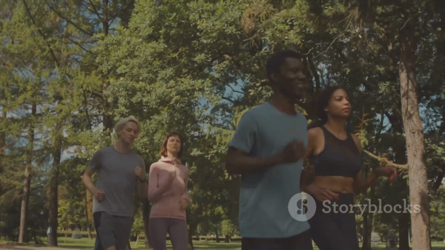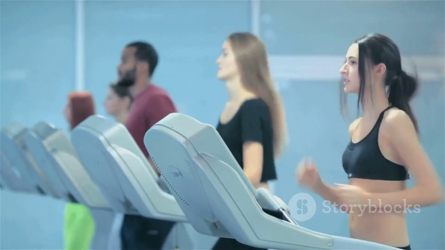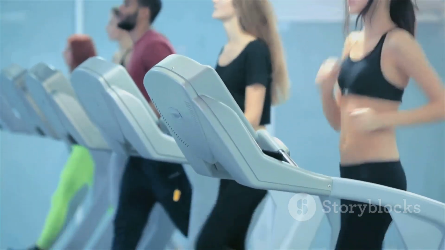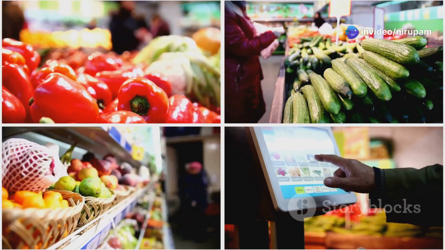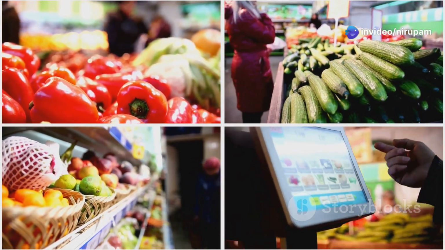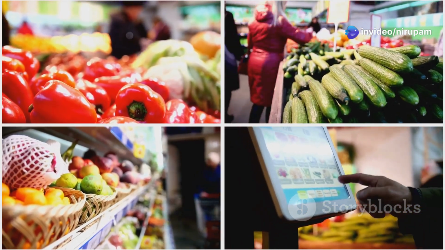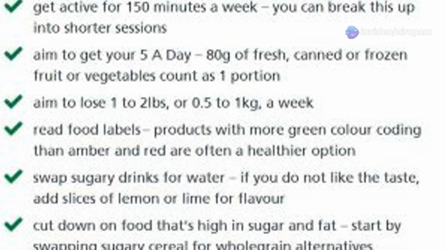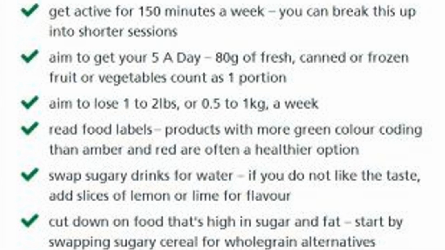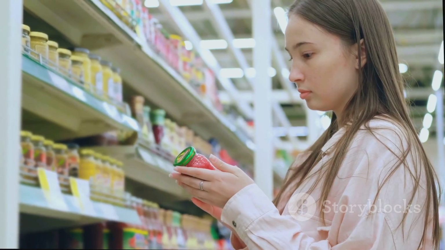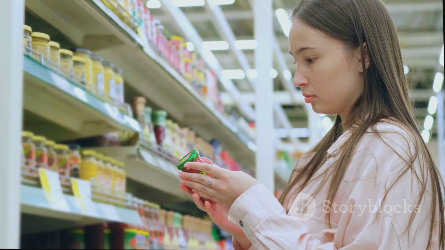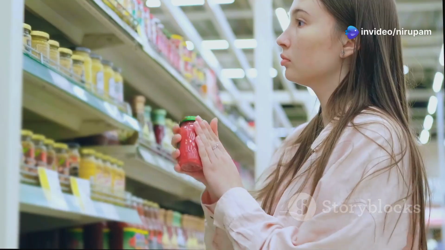Things you can do to lose weight. Get active for 150 minutes a week. You can break this up into shorter sessions. Aim to get five portions of fruit and vegetables a day; fresh, canned, or frozen fruit or vegetables count as one portion. Aim to lose 1 to 2 pounds or 0.5 to 1 kilogram a week. Read food labels. Products with more green color coding than amber and red are often a healthier option.